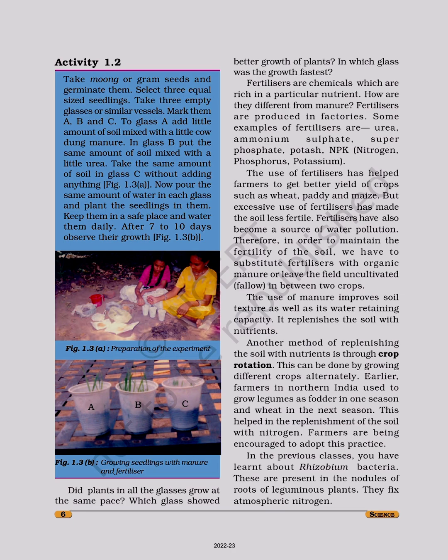Figure 1.3a. Now pour the same amount of water in each glass and plant the seedlings in them. Keep them in a safe place and water them daily. After 7 to 10 days, observe their growth. Figure 1.3b. Figure 1.3a, preparation of the experiment. 1.3b, growing seedlings with manure and fertilizers. A, B, and C. Better growth of plants.